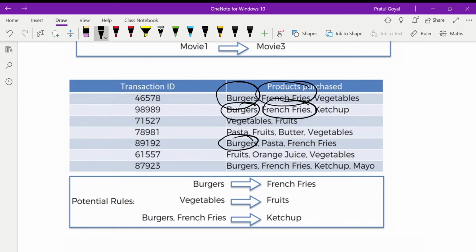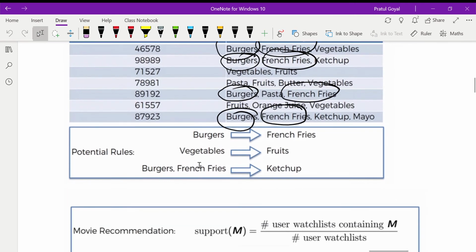If a particular person is buying a burger, he is very likely to buy French fries. So this is one potential rule that we can find.